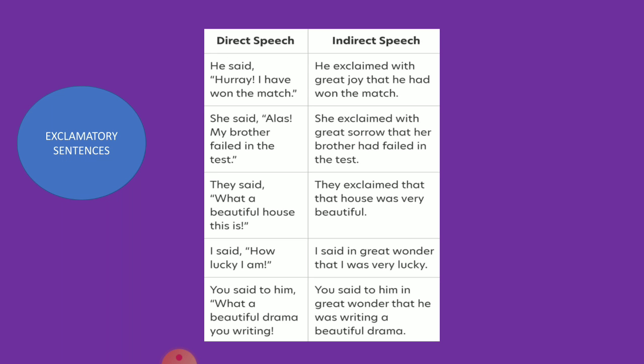Now see the exclamatory sentences. Exclamatory sentences are used to express sudden feelings. Same is in the indirect. You can use those sudden feeling words while doing the indirect sentences. Like hooray is to express joy. Alas is to express great sorrow. So the same words have been used while transforming direct into indirect.